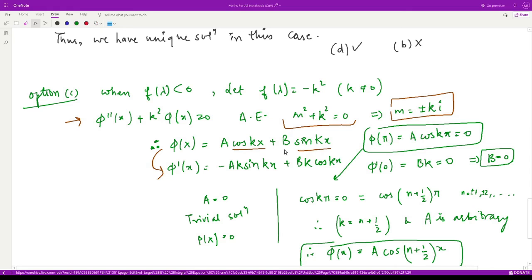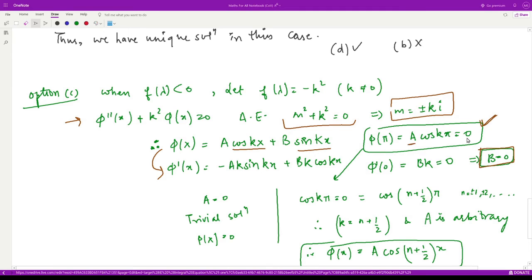Phi of pi is equal to 0. So it would become a cos k pi plus b sin k pi. Sin k pi is 0 for every value of k. Therefore, we are only left with a cos k pi is equal to 0. And the second condition gives us phi dash of 0. This term would be 0 because sin 0 is 0, and we are only left with bk cos 0. Cos 0 is 1. So bk is equal to 0. In this case, b is equal to 0. Right? So we obtained b is equal to 0. Therefore, now the only case left is this.